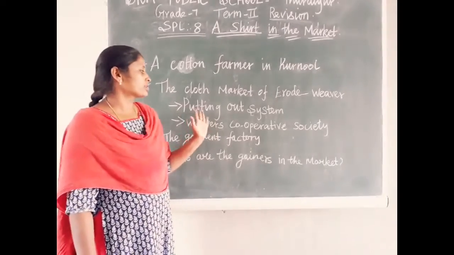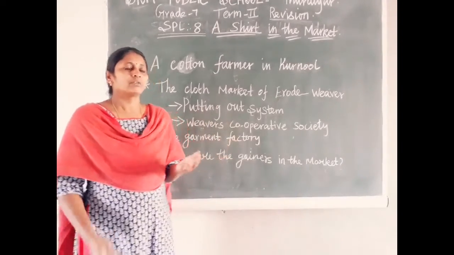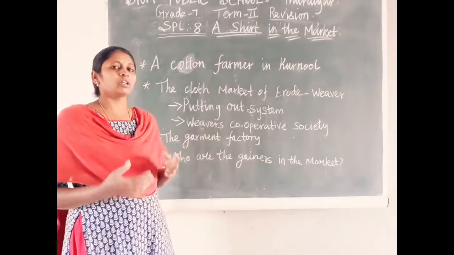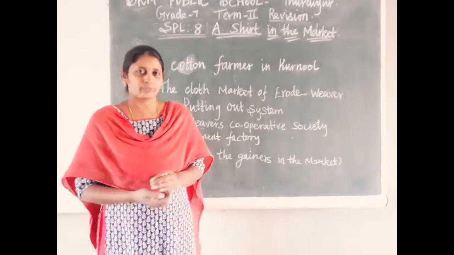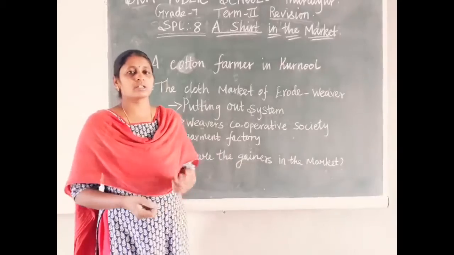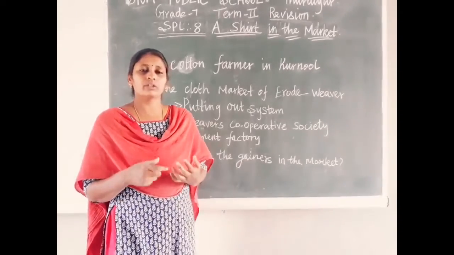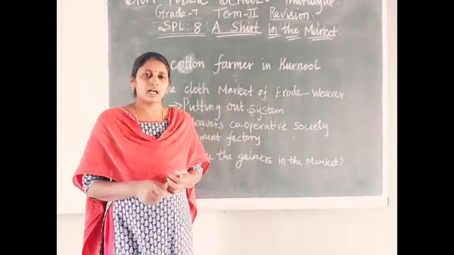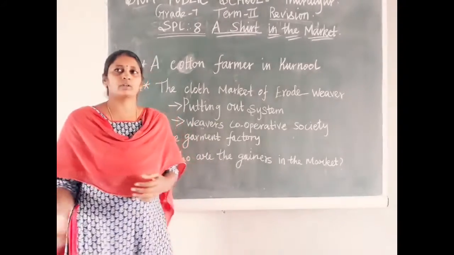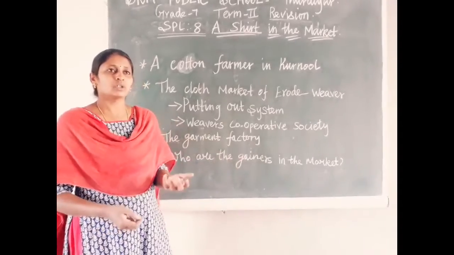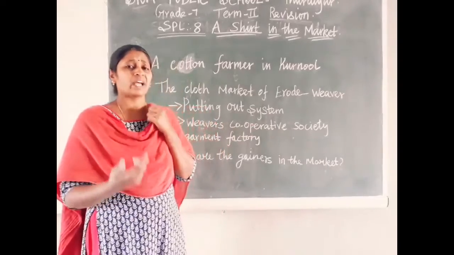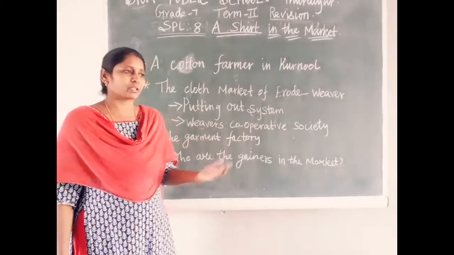So all that is called the putting out system. Putting out system means once the merchants give the yarn, the weavers have to convert the yarn into cloth. For that yarn they need not pay any amount. Instead they convert the yarn into cloth. Selling that cloth is also not the weaver's responsibility, that is the merchant's responsibility. So many weavers are ready to accept the condition given by the merchant.